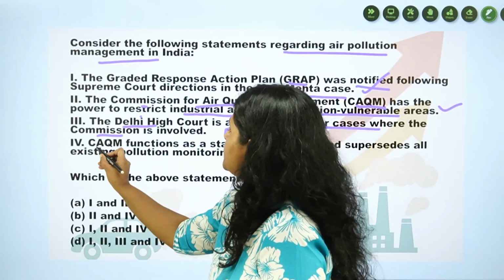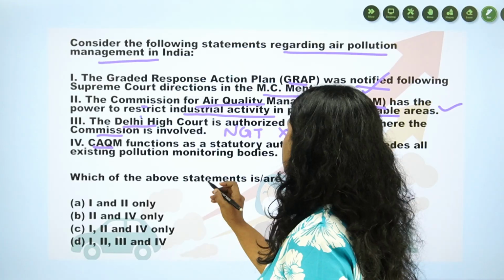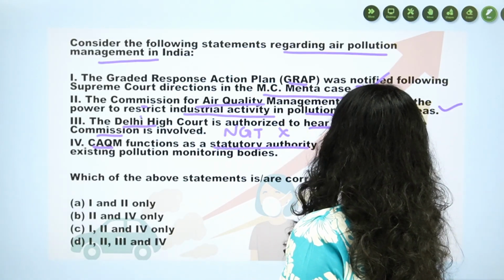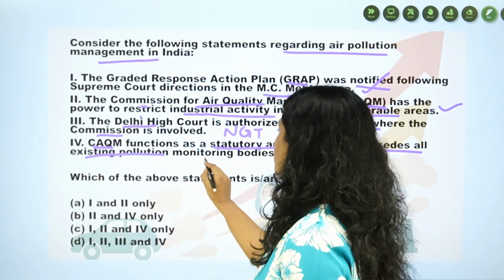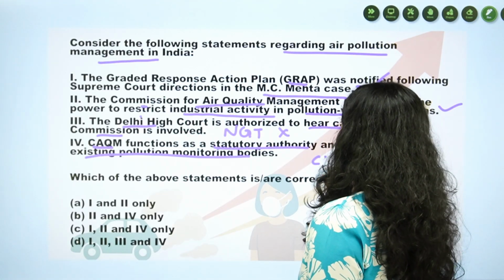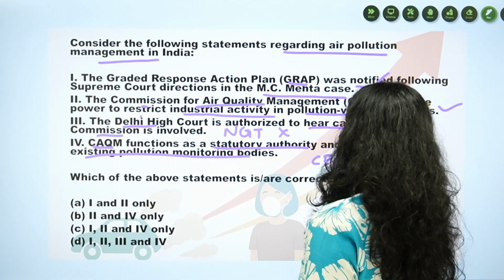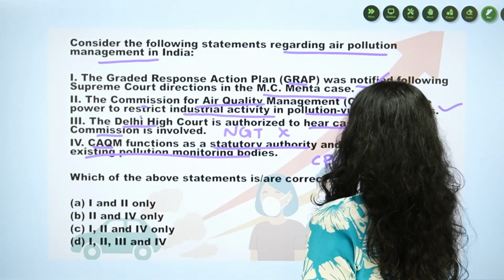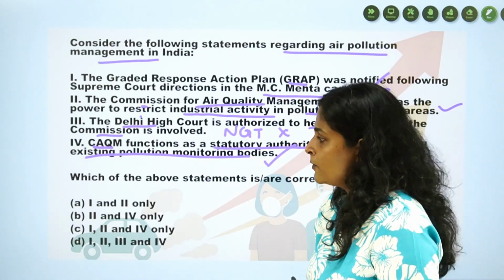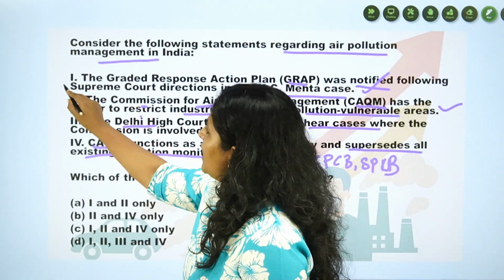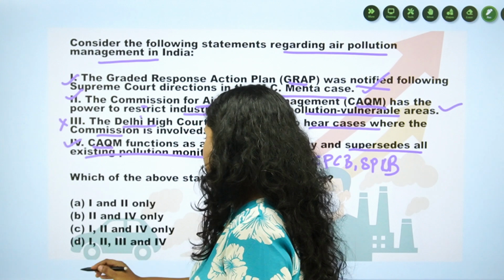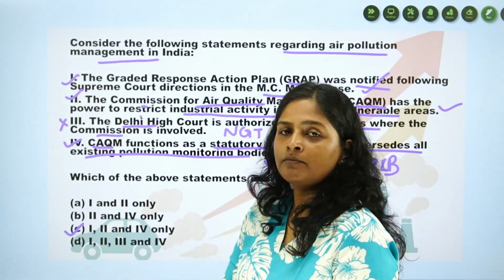And the fourth statement is, CAQM functions as a statutory authority and supersedes all the existing pollution monitoring bodies. That is correct. It supersedes CPCB, SPCB, etc. So, the statement is also right. It's a statutory body also. So, 1, 2 and 4 are correct. 3 is wrong. The answer will be C.